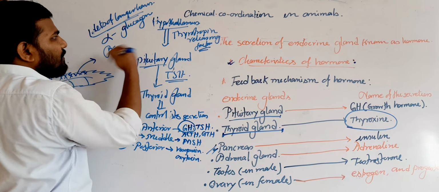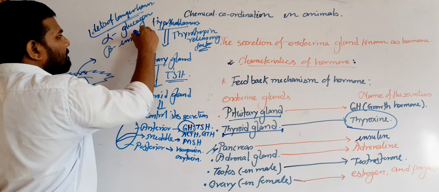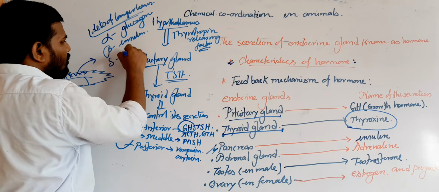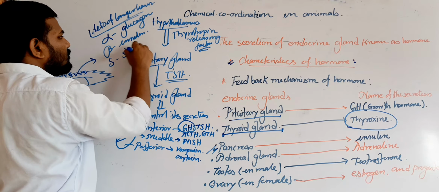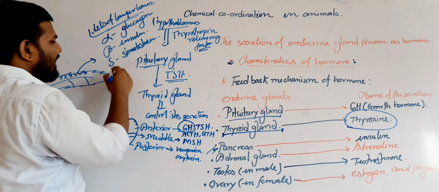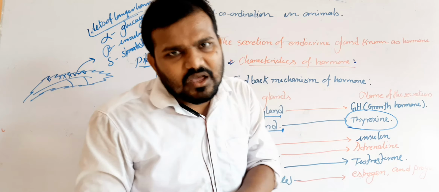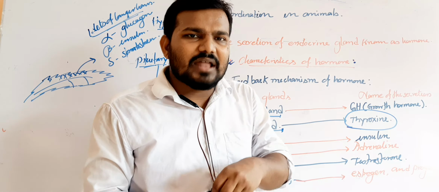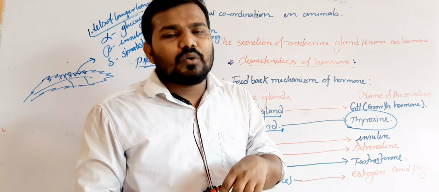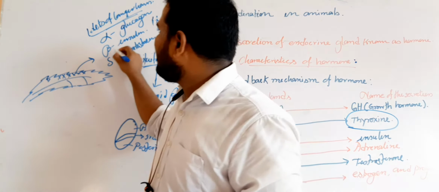Beta cell, from the beta cell the pancreas will secrete the insulin. Delta cell, somatostatin hormone, and another one is the C cell or the PP cell, and the function of this cell is quite unknown to us. Now in our syllabus we will discuss only the insulin.